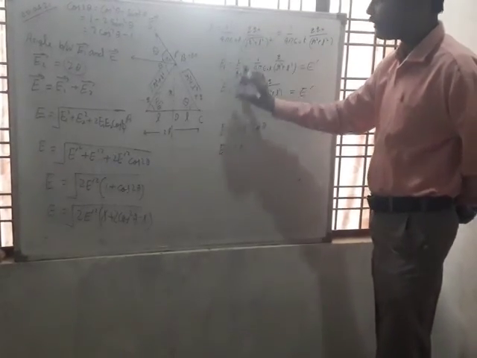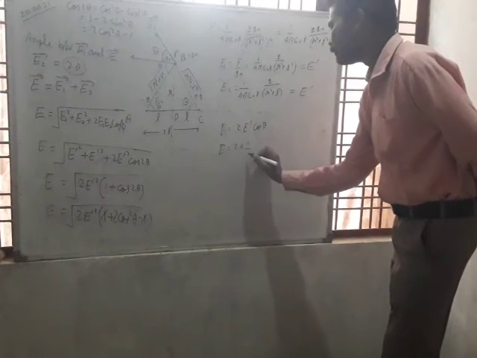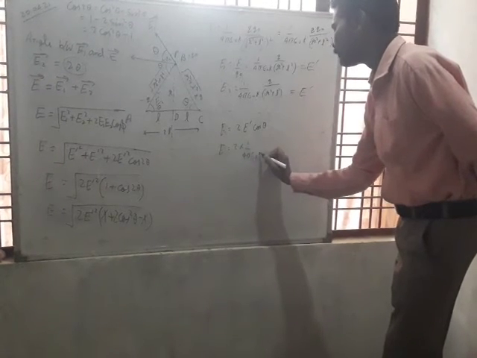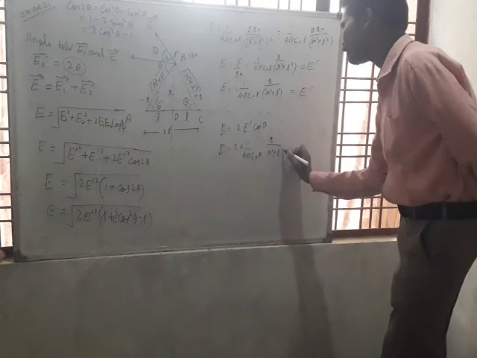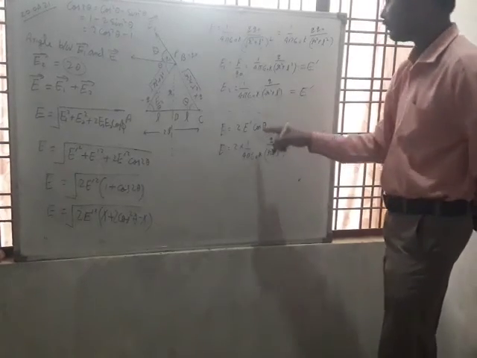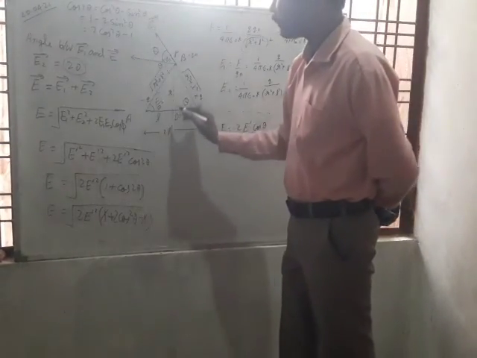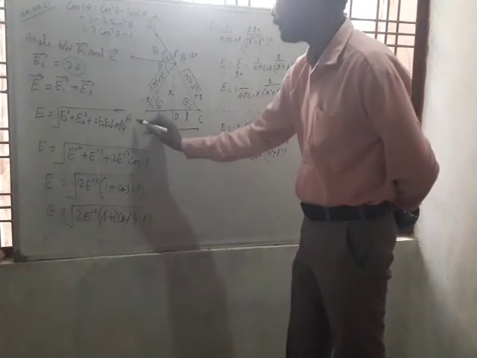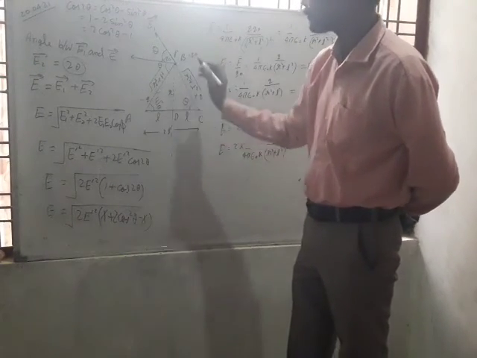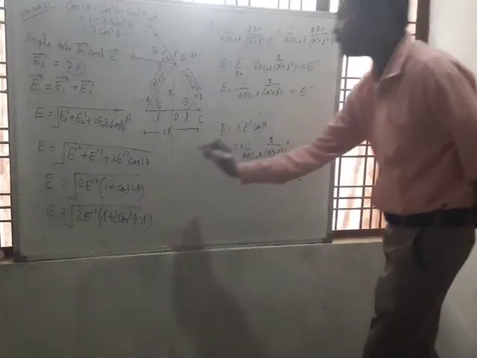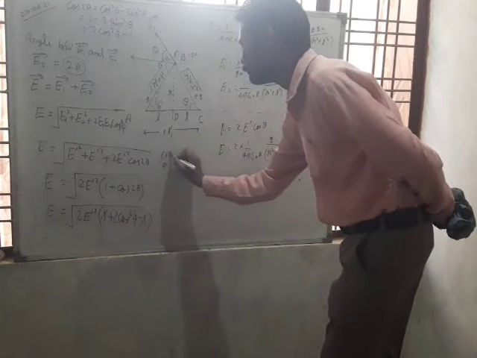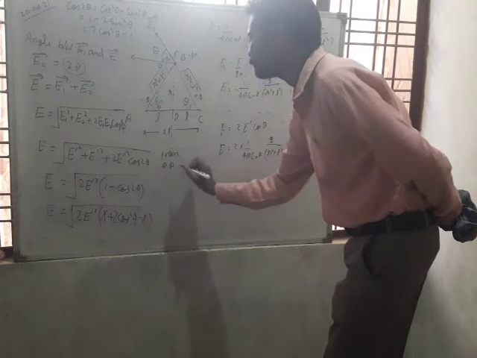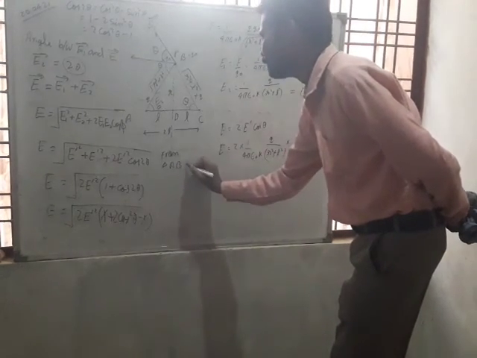either the value of E1 or E2, 1 upon 4 pi epsilon naught k q upon r square plus l square, multiplied by cos theta. The value of cos theta we can easily calculate from triangle ABD.